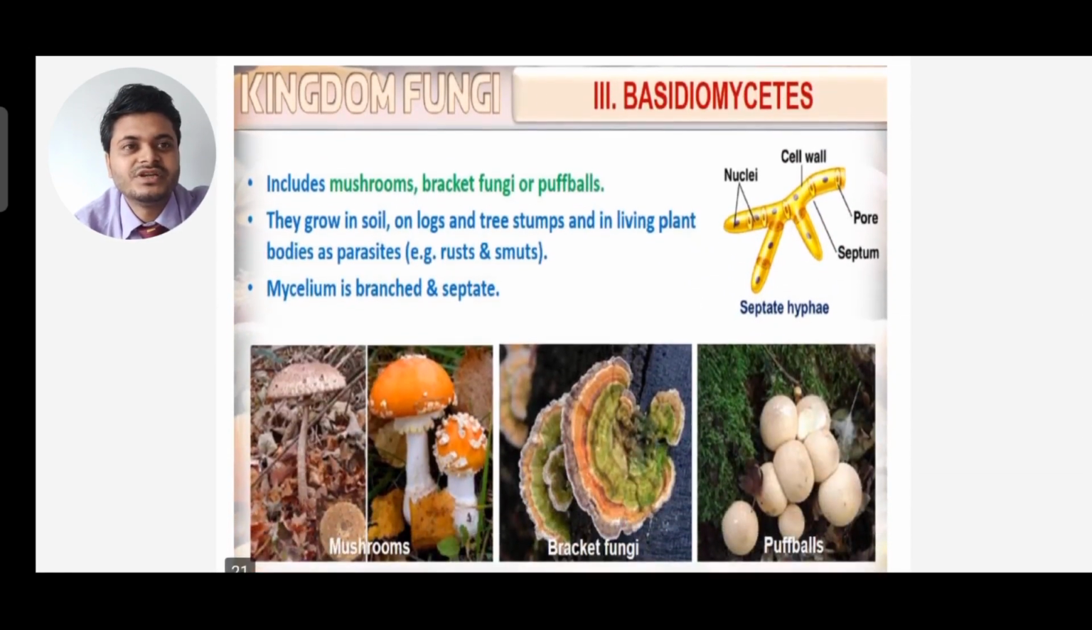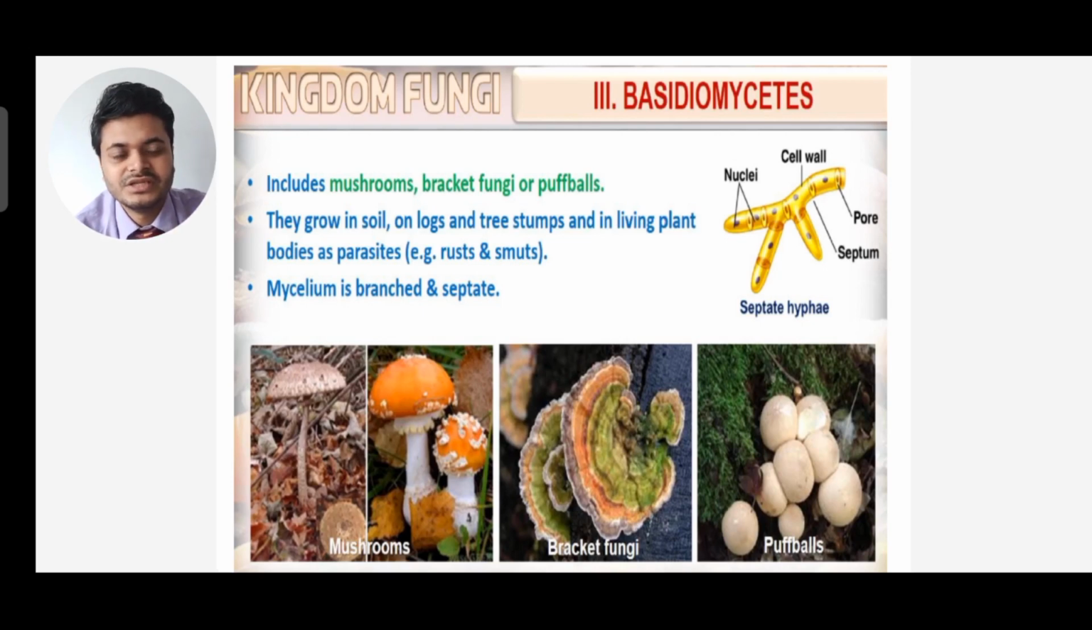Next we come to a different class, that is Basidiomycetes. So this Basidiomycetes includes mushrooms, bracket fungi or puffballs. They grow in soil, on logs and tree stumps, and in living plant bodies as parasites. Examples are rust and smut. The mycelium are branched and septate, similar to that of Ascomycetes. So examples are given here: mushroom, bracket fungi, and puffballs.